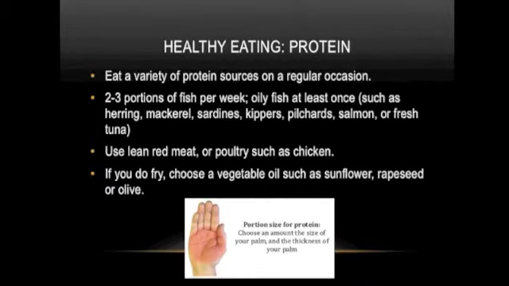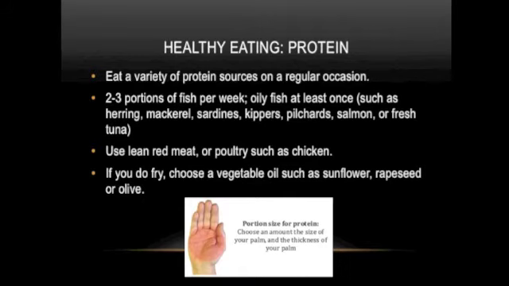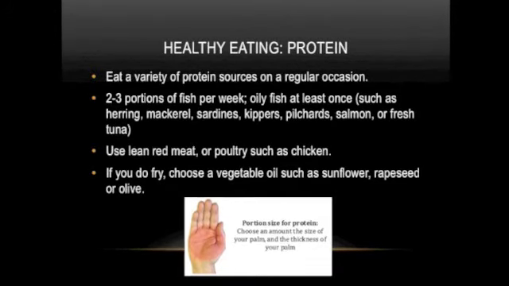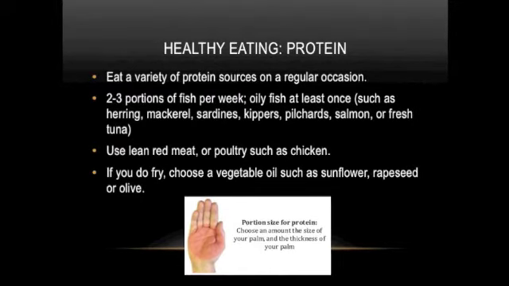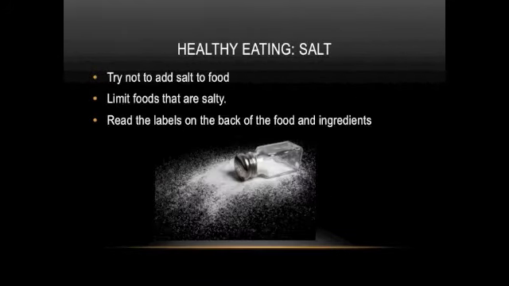In terms of protein, you should eat a variety of protein sources on a regular occasion. Eat about 2 to 3 portions of fish per week. At least one of these should be oily. If you eat red meat, it is best to eat lean red meat or poultry such as chicken. If you do fry, choose a vegetable oil such as sunflower, rapeseed, or olive oil.